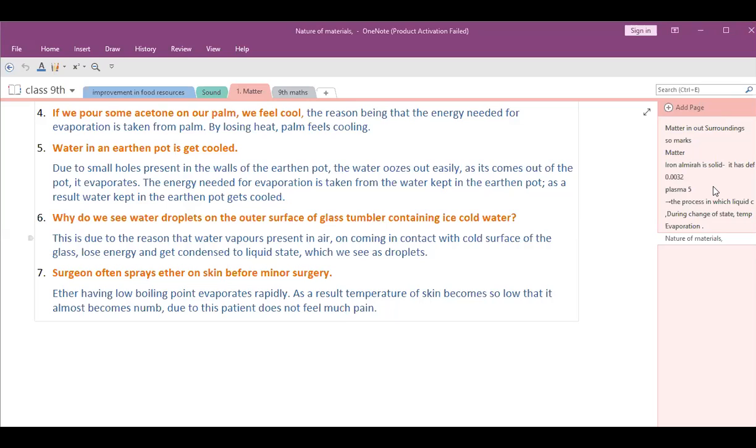I had a doubt in the 46th one. When a crystal of copper sulfate is placed at the bottom of the beaker containing water, water slowly turns blue because of diffusion. Particles of the copper sulfate mix with the particles of water easily. Ma'am, I wrote that copper sulfate particles diffuse with the water particles. Is it correct, ma'am? Yeah, instead of the word mixing, use the word diffusion. Okay. Manish completed here, all doubts? Yes, ma'am.